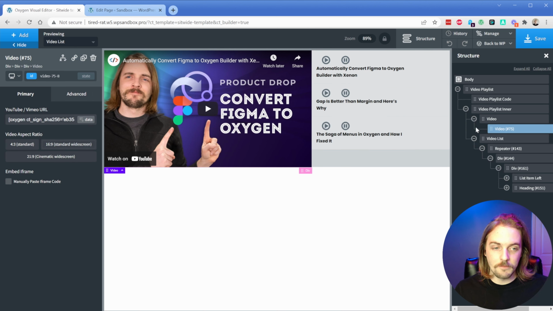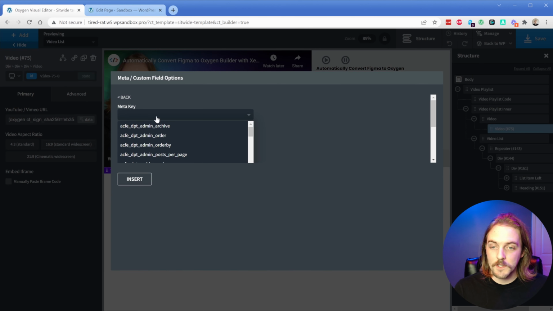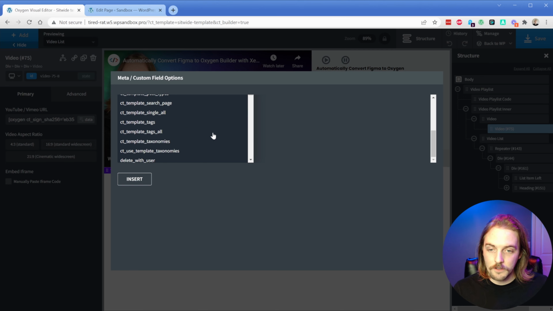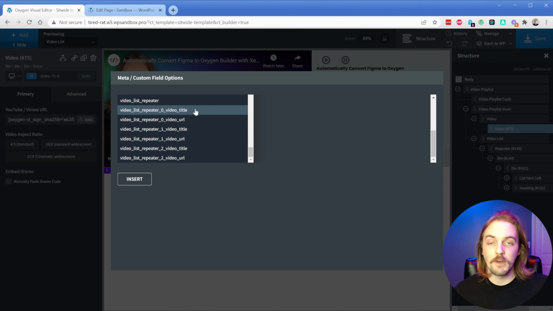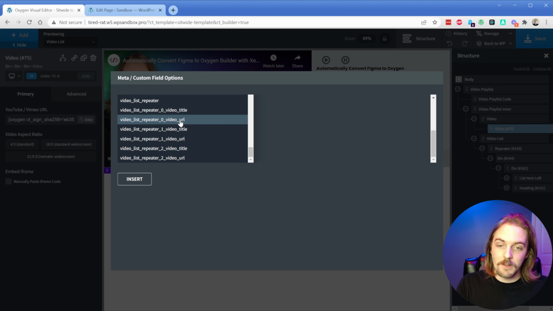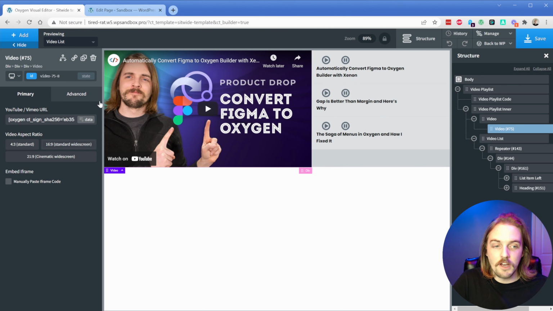Now again, the video element on the left-hand side here is not tied into this repeater. So what I did was actually use dynamic data to pull in the first line of my repeater. So even if I reorganize them, it switches on the left-hand side. And all I did was go to dynamic data, meta/custom field, and I scrolled all the way down to my video list repeater, which is the name of my repeater, and I have repeater 0 video URL. That is essentially the first row of my repeater. So no matter how that organization changes, that's the one that it's going to pull in. Now again, keep in mind that this video element is outside of my repeater, which is why you have to do it that way. But there you go, it is now dynamic.